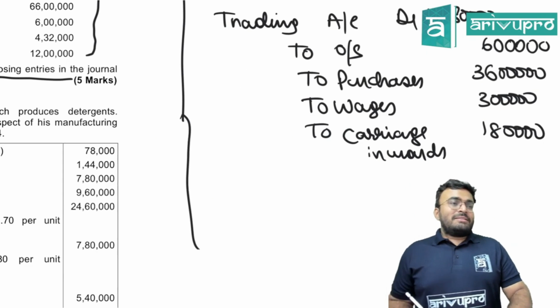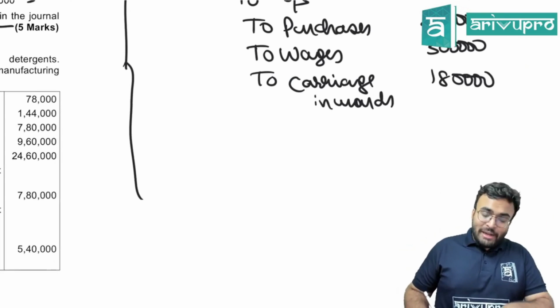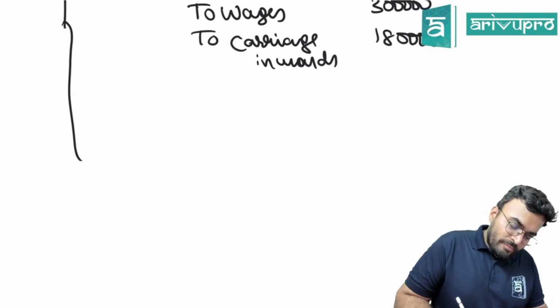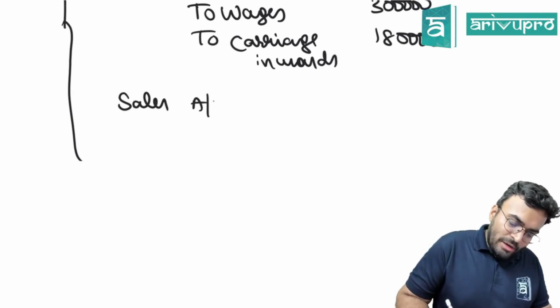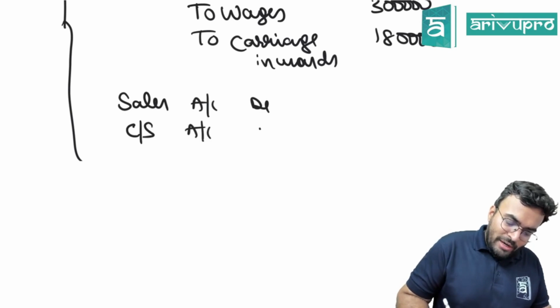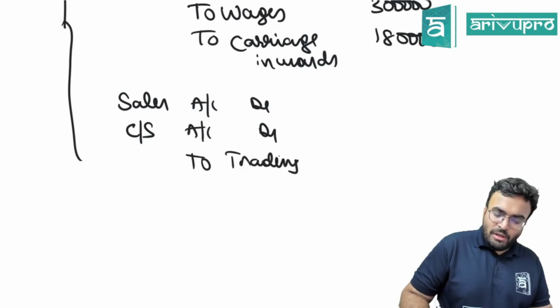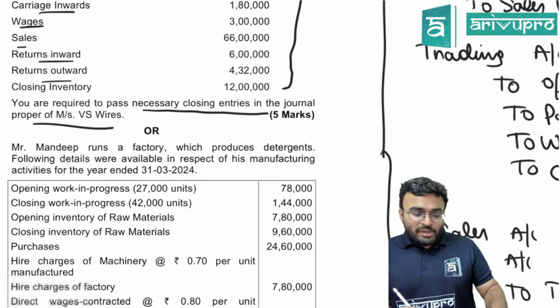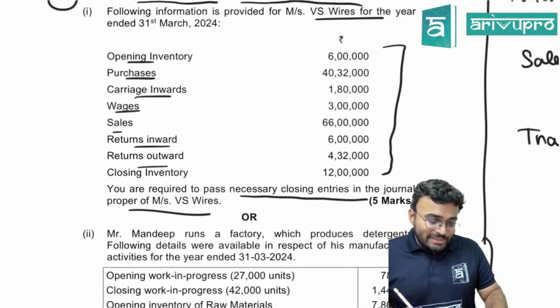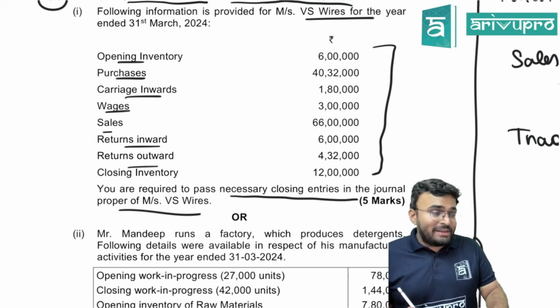What about sales? Sales is usually credited to trading account. So what you will do? Sales account debited, closing stock account debited to trading account. How much is the sales? Sales is 66 lakhs minus 6 lakhs.